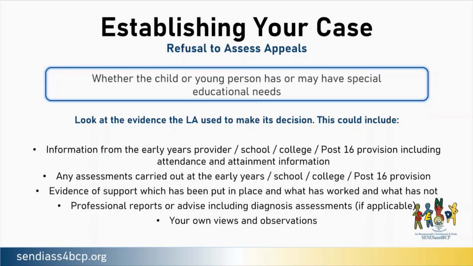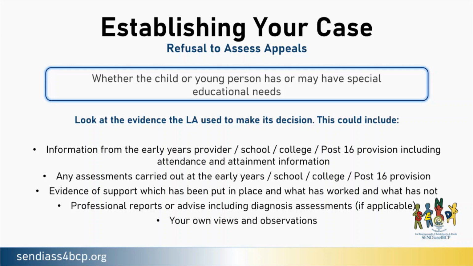When looking at the first part of the test, whether the child or young person has or may have special educational needs, it's useful to first look at the evidence that the local authority used to make its decision. This could include information from the early years provider or school, college or post-16 provision, including attendance and attainment information.